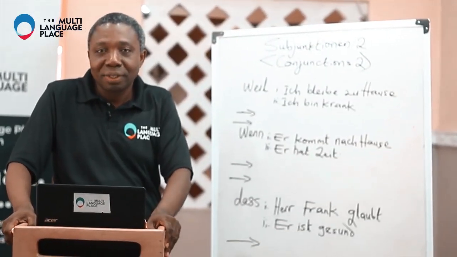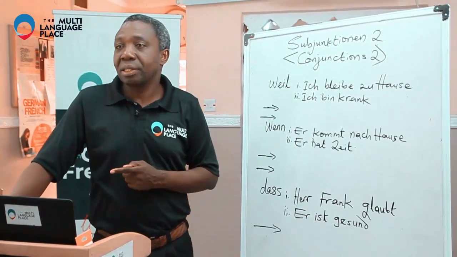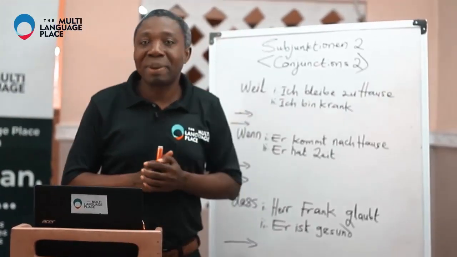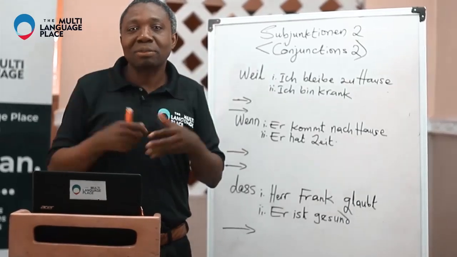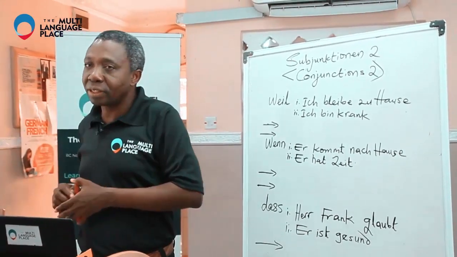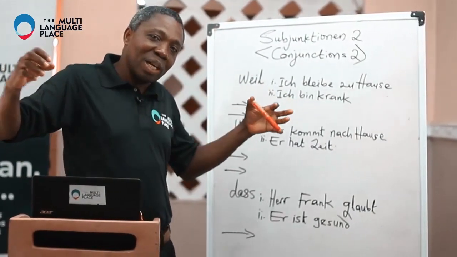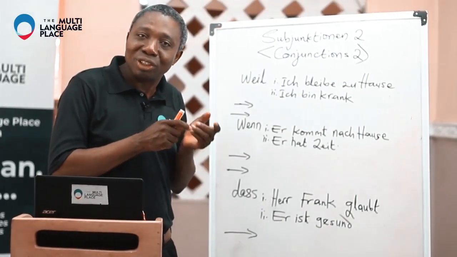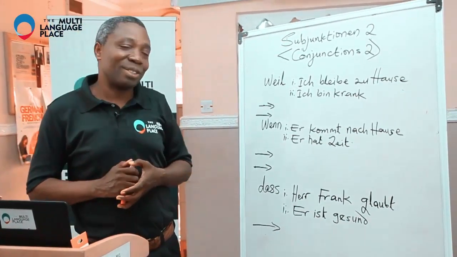Today we have an interesting topic again, and the topic is subjunction. We have started, but this is the second part of it. As a reminder, subjunction is used to join two phrases or even two sentences and bring them together. We can form a sentence from two or three sentences with the use of conjunction. We can match them together and have a longer sentence. You turn simple sentences through conjunction, and they become complex sentences. That's the level we are getting to gradually.